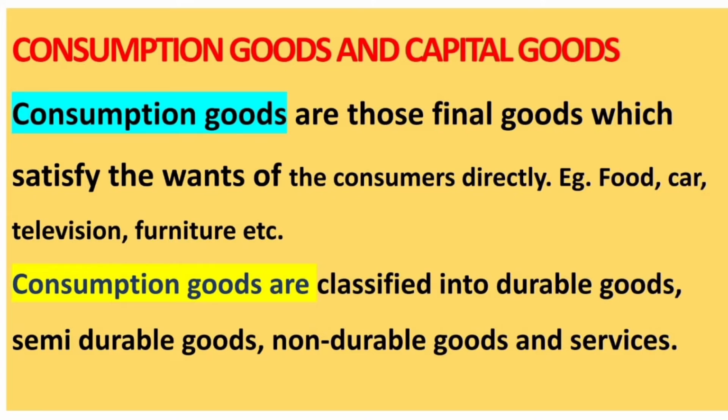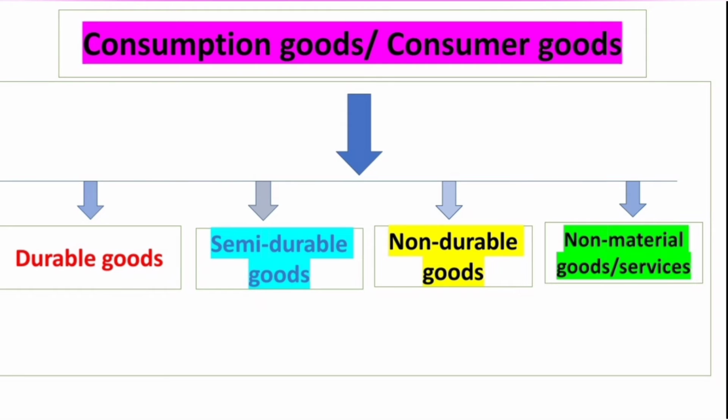Next, we are going to see consumption goods and capital goods. Consumption goods are those final goods which satisfy the wants of the consumers directly. Example: food, car, television, furniture, etc. Consumption goods are classified into durable goods, semi-durable goods, non-durable goods, and non-material goods, which are called services.